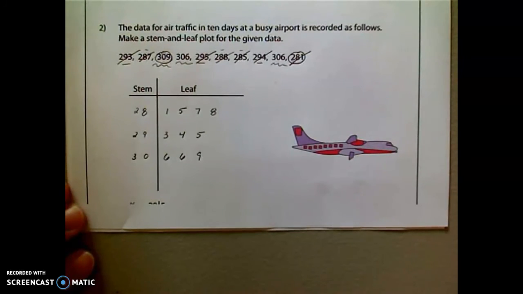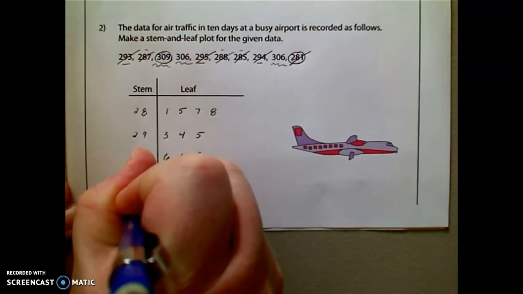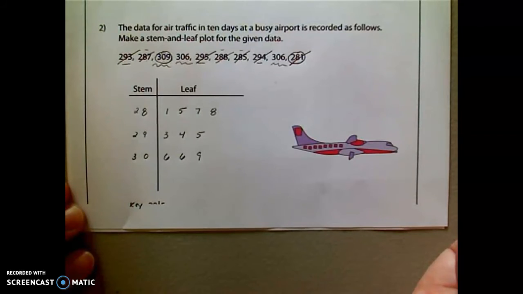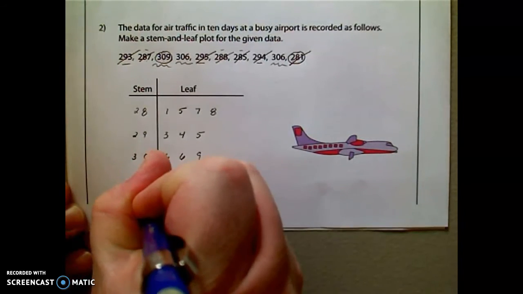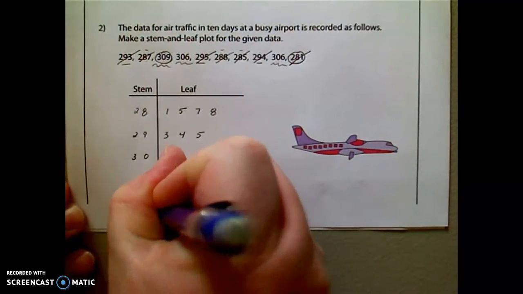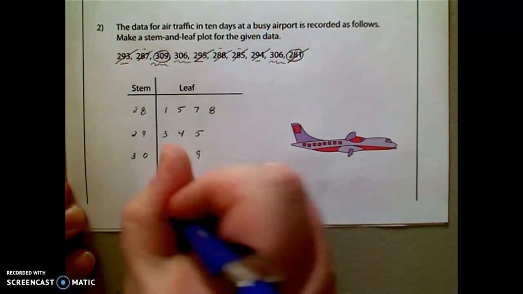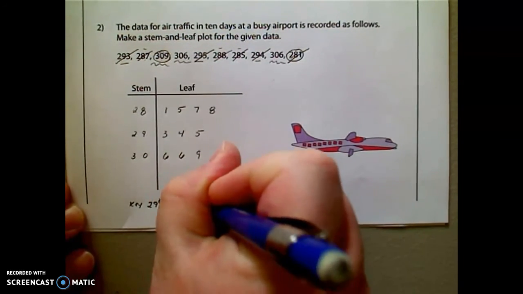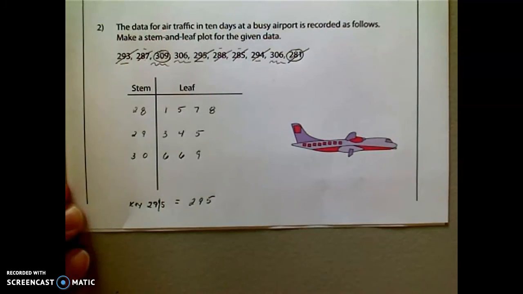And we want to make sure that we write a key. So in our case, if we would see something like 29/5, that really represents 295.